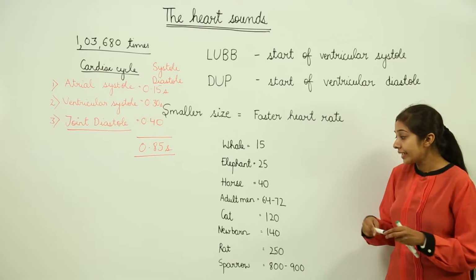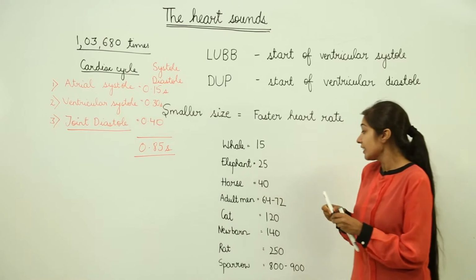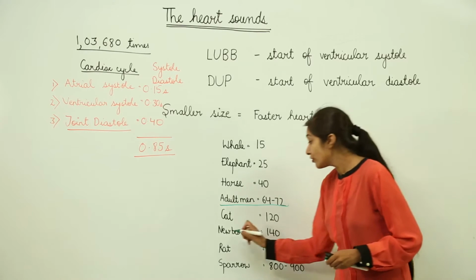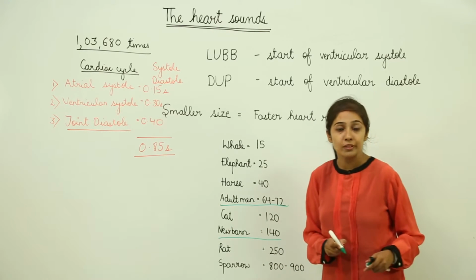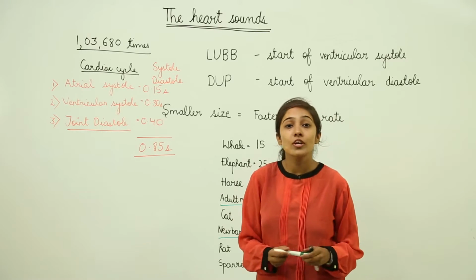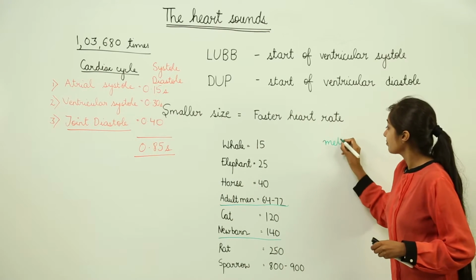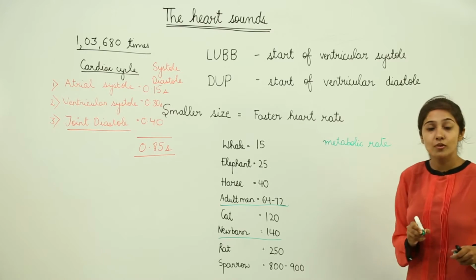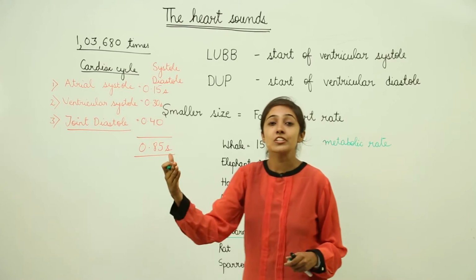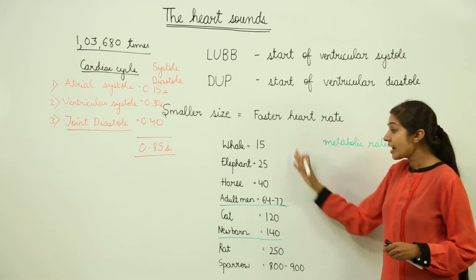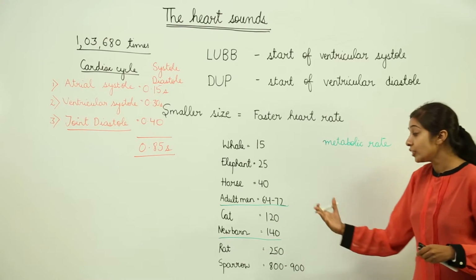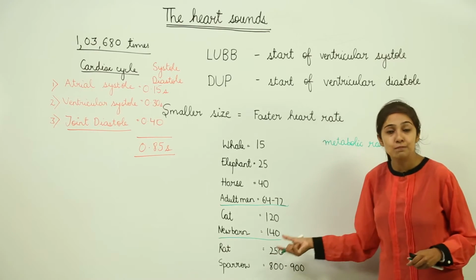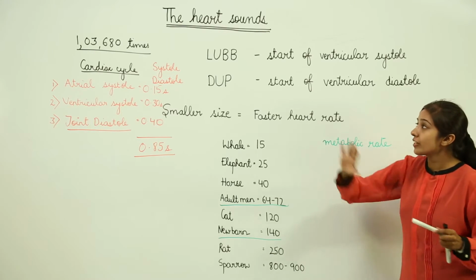Now if we talk about the adult man, the heart is beating at the rate of 64 to 72 times per minute. But in a newborn child, it is 140 times per minute. So during the years of growth, what is going to happen? The metabolic rate is comparatively high. So when the metabolic rate is high, there is again more heat dissipation. So at this stage again, the heart is going to beat faster. That is why newborn babies have a faster heart rate, around 140 times per minute, right?